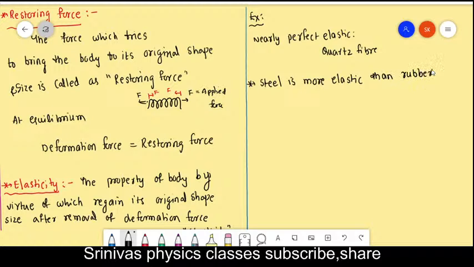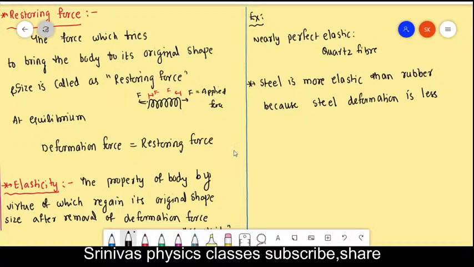Because steel deformation is less. Deformation means change in shape. If there is no change in shape, that is an elastic body. Always the body acquires its original shape. Steel is more elastic than rubber because steel deformation is less than rubber.